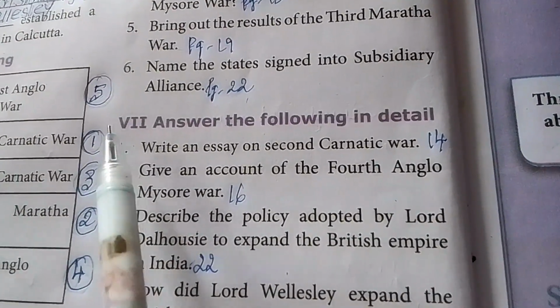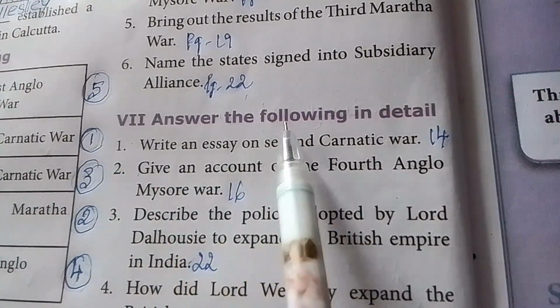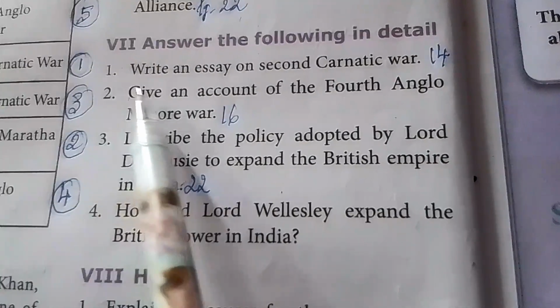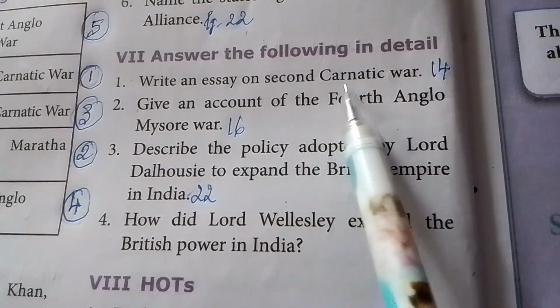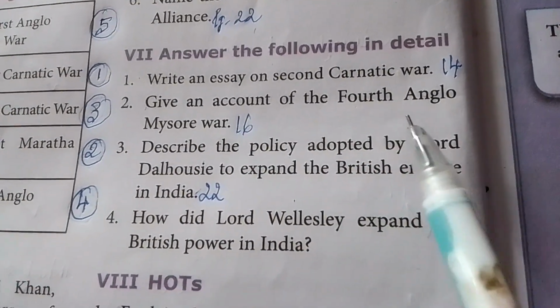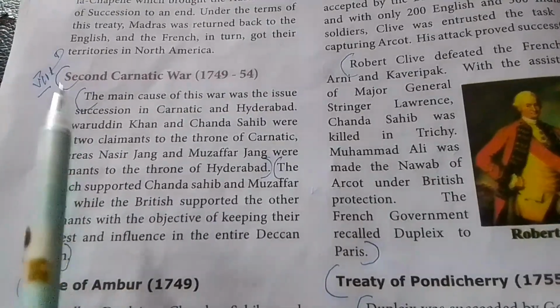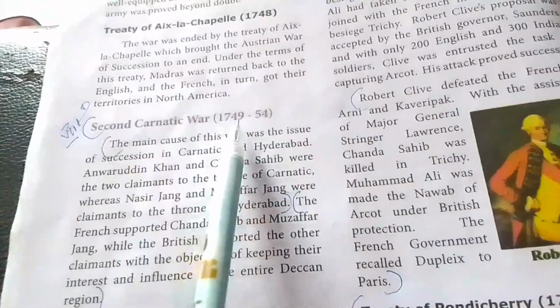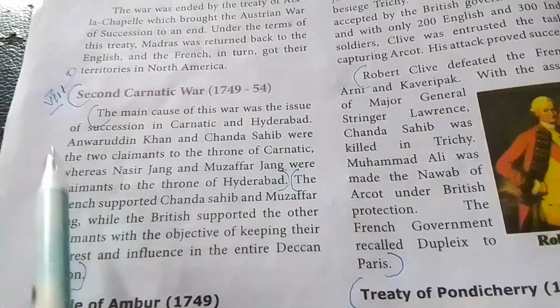Roman letter 7. Answer the following in detail. First one, write an essay on Second Carnatic War, page number 14. Second Carnatic War 1749 to 54. இதை வந்து பாயிண்ட் பை பாயிண்ட் எழுதிக்கோங்க.